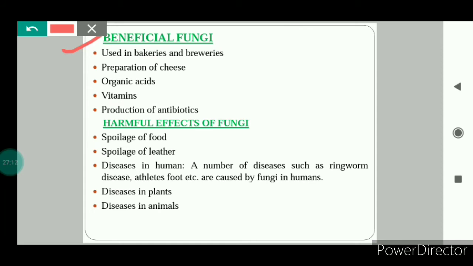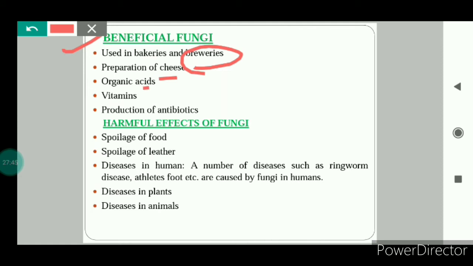On the basis of this concept, yeast is largely used for making cakes, pastries, dokla, etc. Yeast makes these things fluffy and soft. As I told you, fungi are also used for making various types of beverages like wine, alcohol, etc. Fungi are also used for preparing cheese. Several species of penicillium are used for making various types of cheese.